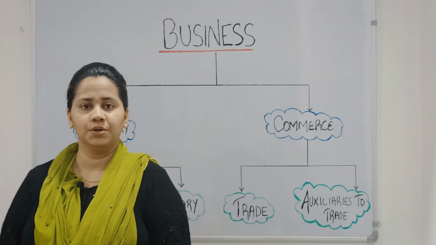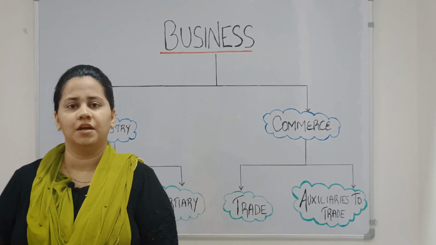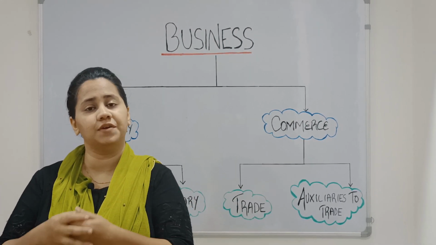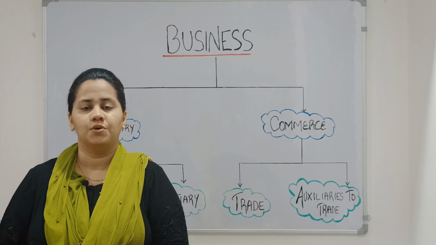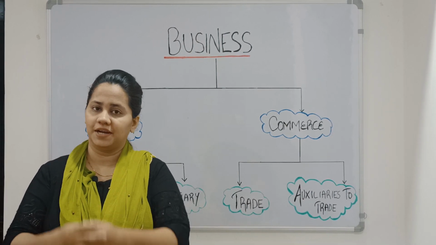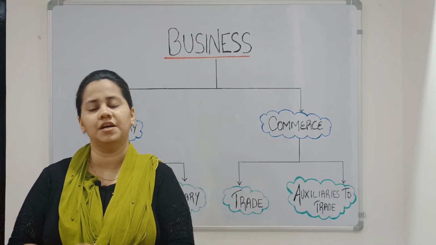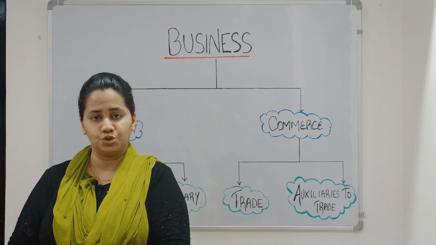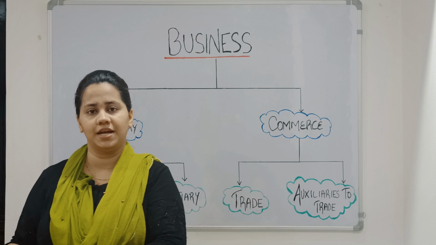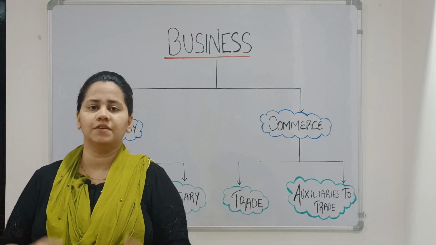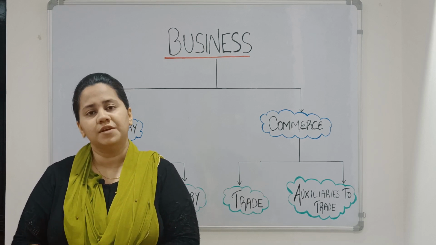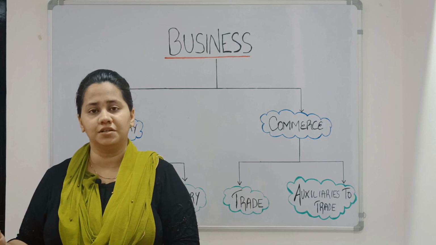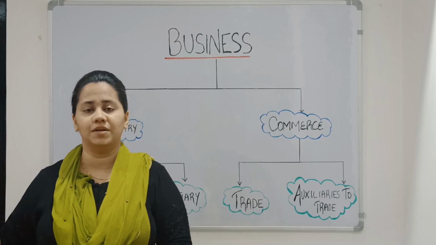So let's start with trade. Now we have to remember that trade is a very important part of commerce. What does trade refer to? Trade refers to sale, transfer and exchange of goods and services. It also helps in making sure that the product reaches the end customer. Now for example, if there is a manufacturer, this manufacturer may find it very difficult to sell his goods to the ultimate customer.